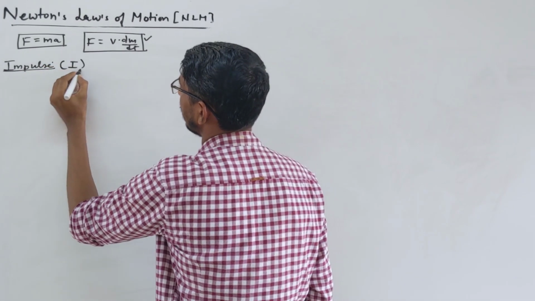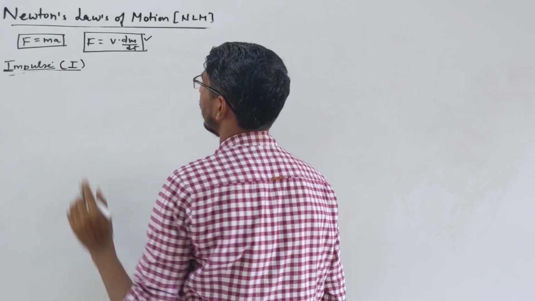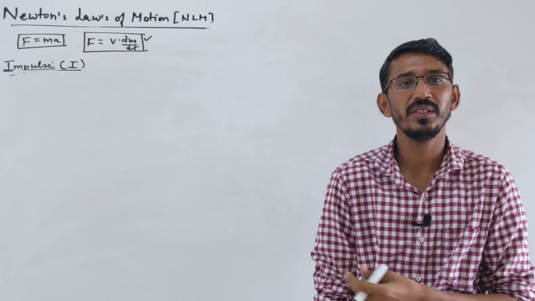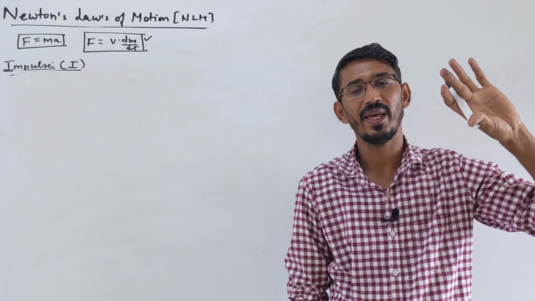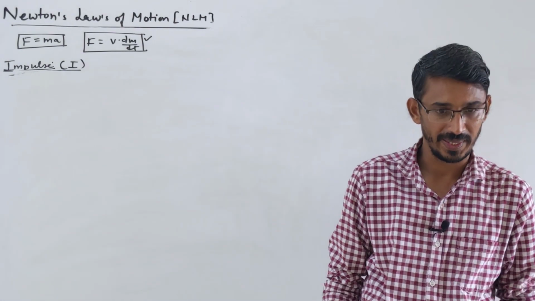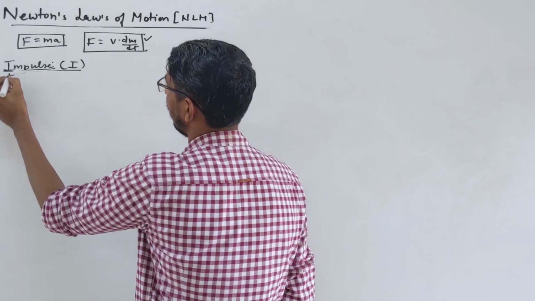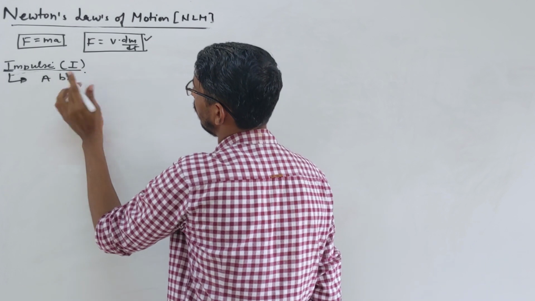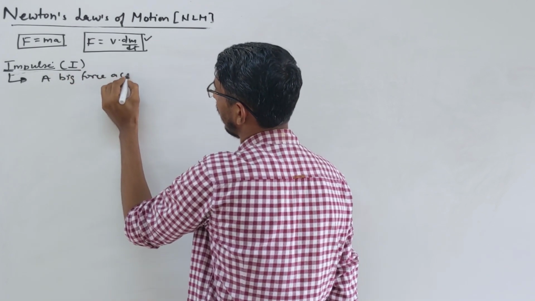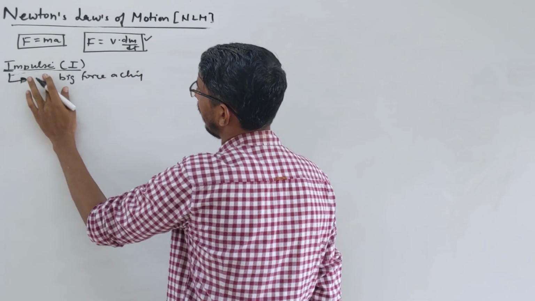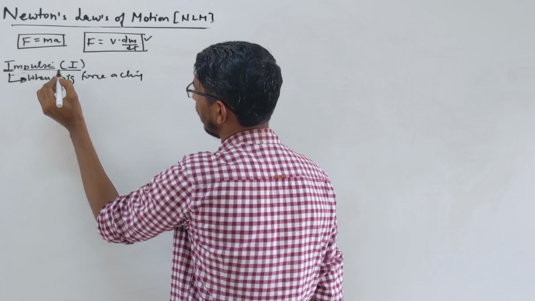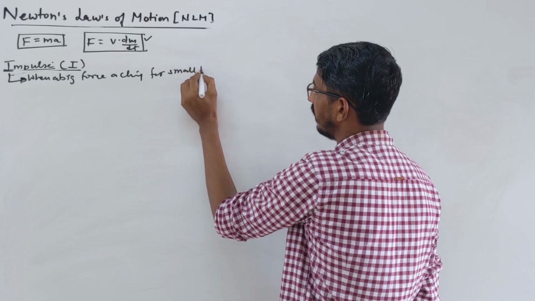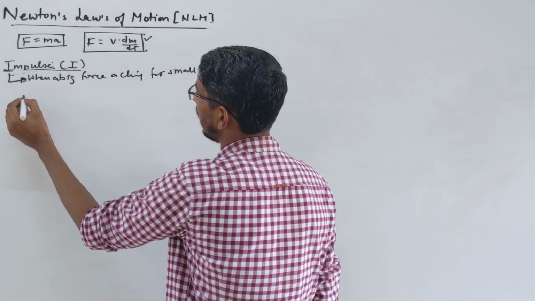The symbol we write for this is I, impulse. Okay, so what is impulse? Impulse is nothing but a big force acting on a body for a very small time. The simplest definition I will say is a big force acting. When a big force acts for a small time, then the product of force and time is called what?